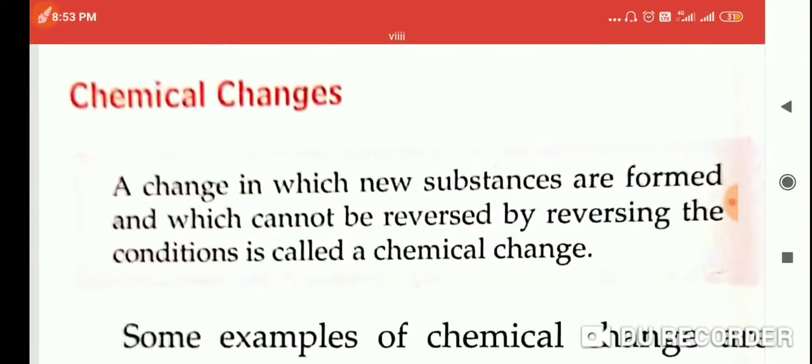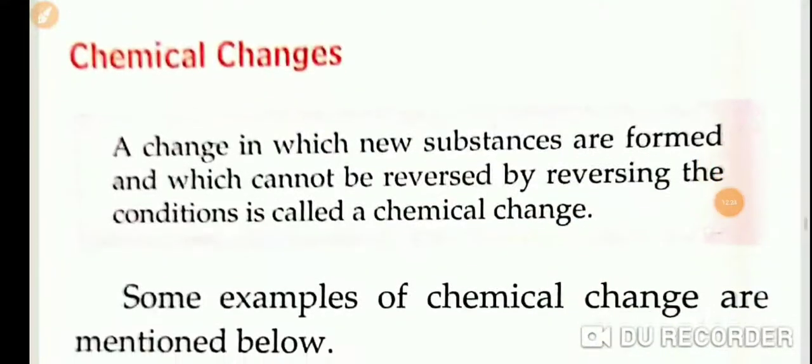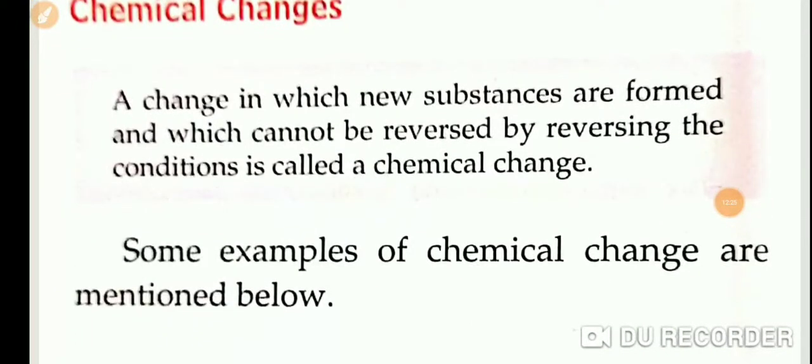Another one is chemical change. What do you mean by a chemical change? A change in which new substances are formed and which is not reversible. For example, digestion of food. When you are eating food, the food gets digested in your stomach. Can you return that digested food back to its initial condition? No. That type of change is known as chemical change.